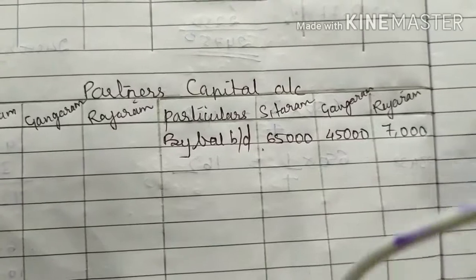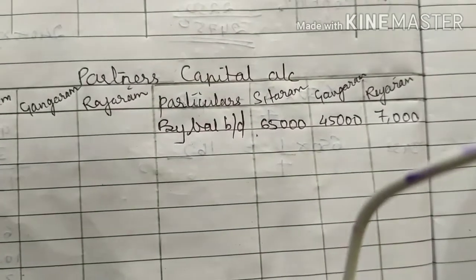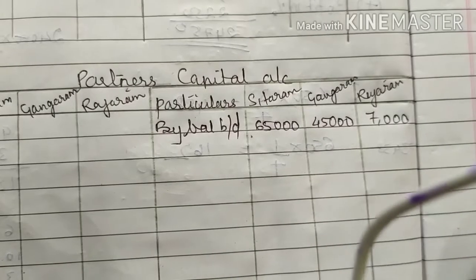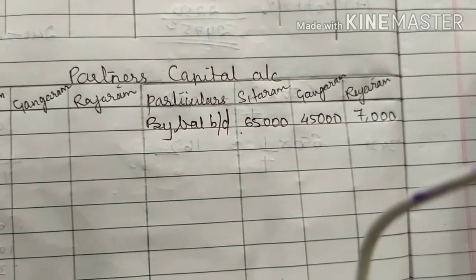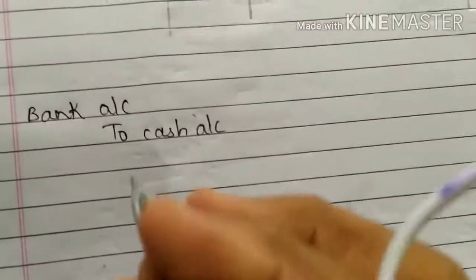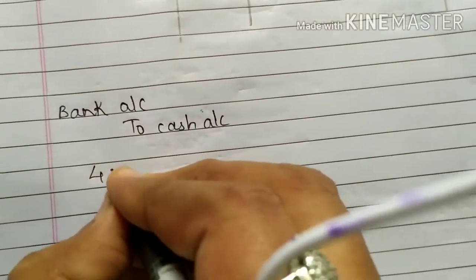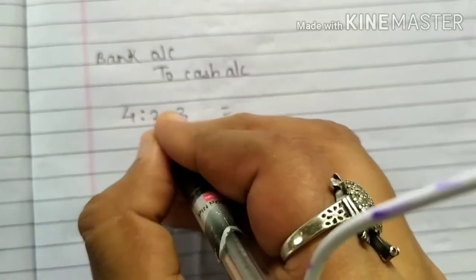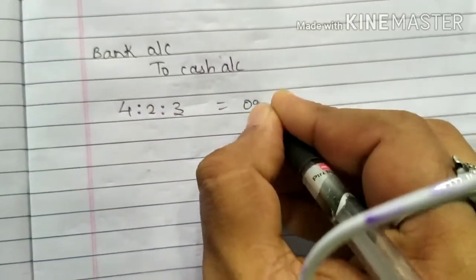Reserve fund is also there, and profit and loss account is also there. So we have to distribute it among the partners in the ratio 4:2:3. The total ratio: 4 plus 2 is 6, 6 plus 3 is 9.